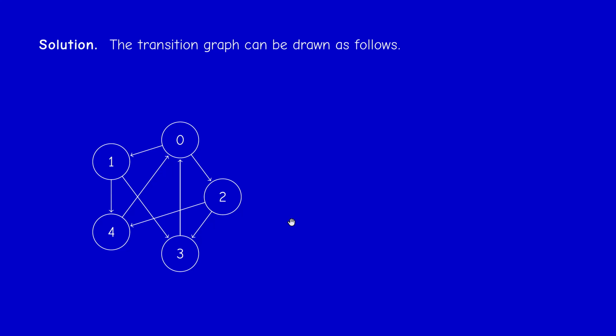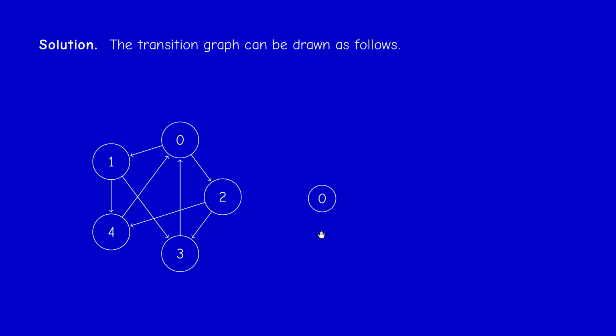Now we can check here, of course, that this is irreducible, because you may find one cycle, but it doesn't have to be Hamiltonian. So I can go, for example, 0, 1, 4, 0, 2, 3, 0. That's it. So we have a cycle. So the chain is irreducible, but determining the period is not clear. Okay, so because the graph is small, I can draw a tree representing all the possible paths from 0 to itself.